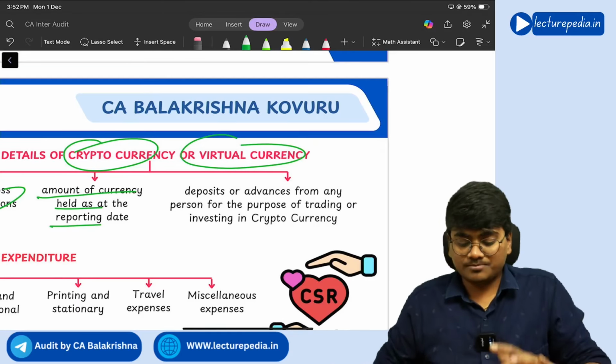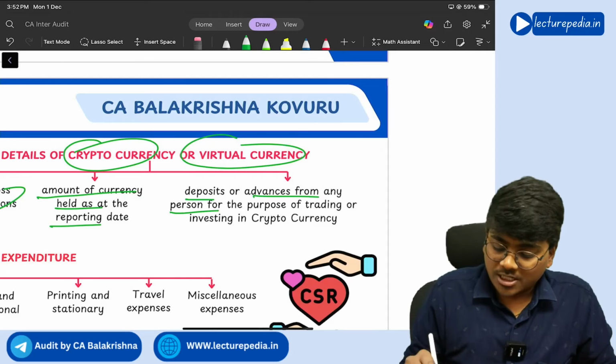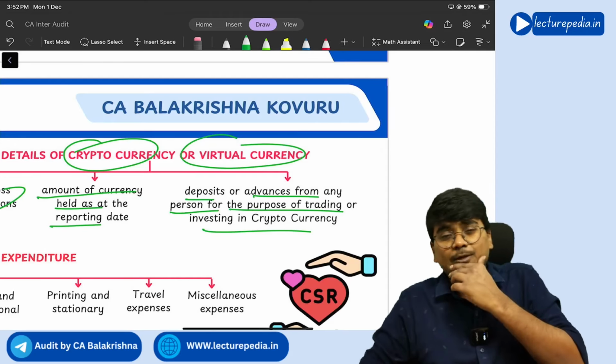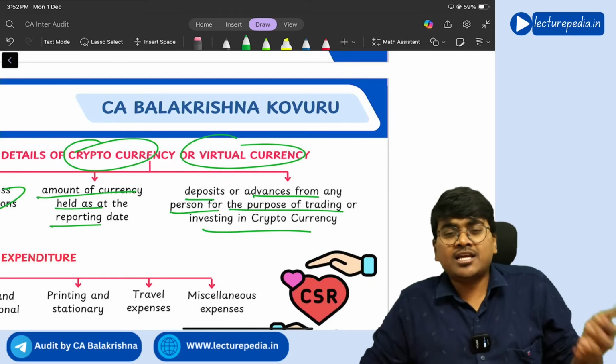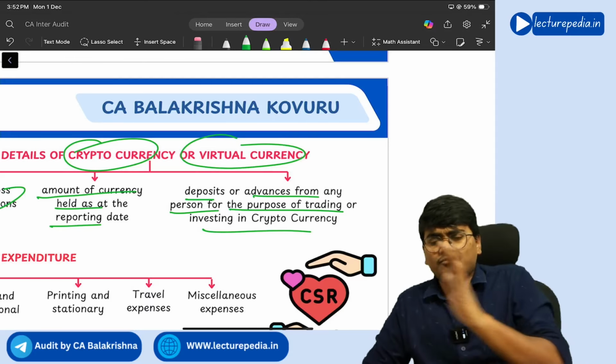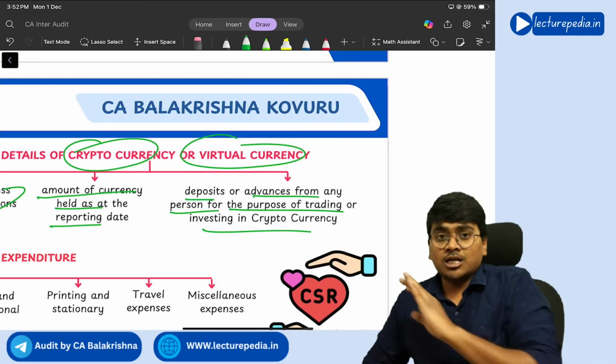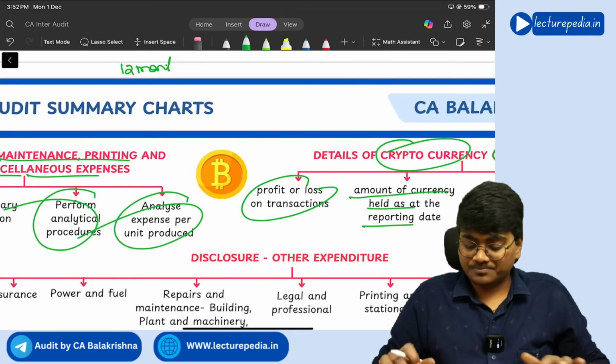So, how much amount is there in the cryptocurrencies? You need to disclose. Next, deposits or advances from any person for the purpose of trading or investing in the cryptocurrency. So have you taken any amount from any other person for the purpose of trading or investing in the cryptocurrency? If yes, you need to disclose.